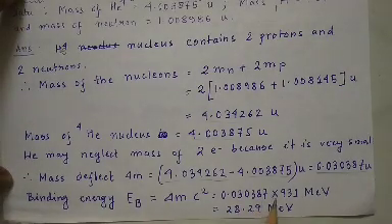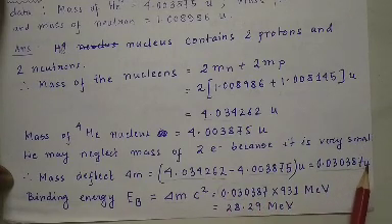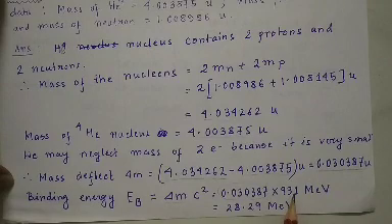So instead of 1 U or 1 AMU, we are directly using 931 mega electron volt. So delta M is this, and instead of U C square we are using 931 mega electron volt, which gives 28.29 mega electron volt.